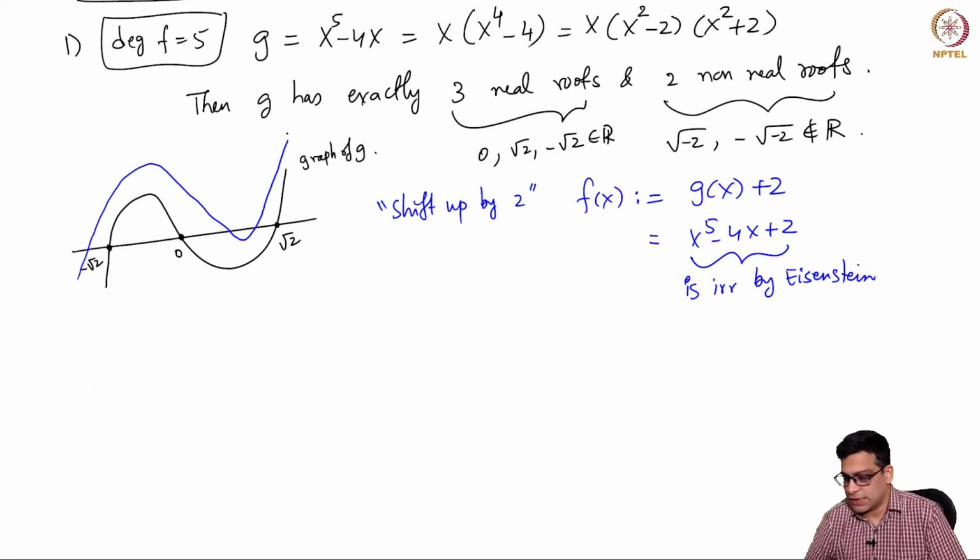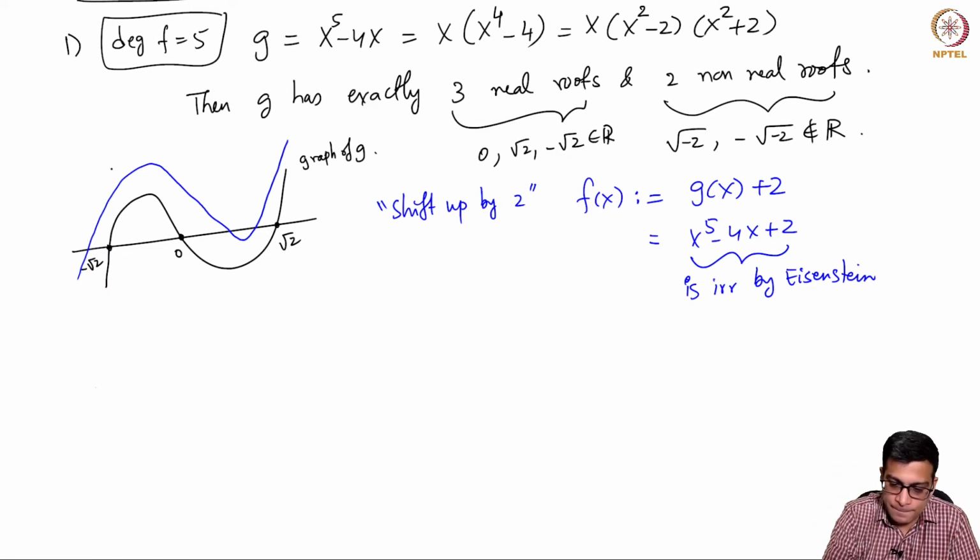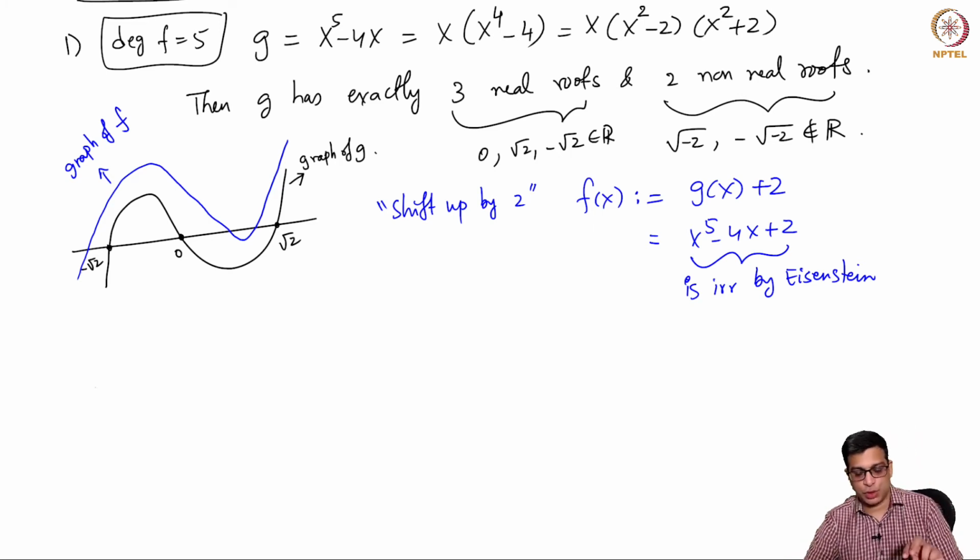You can also use some calculus, the intermediate value theorem and mean value theorem, to give a concrete proof, but it doesn't matter. It's clear that when you shift this, it will continue to have 3 real roots.